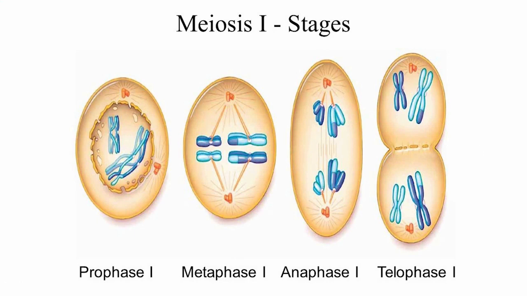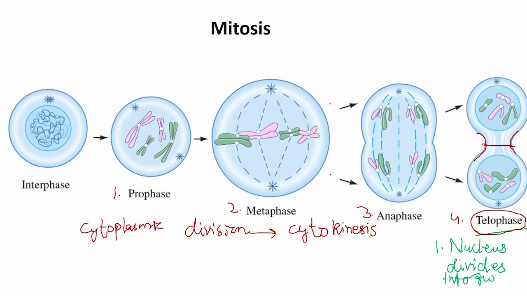Next comes the meiosis. Meiosis, as we have discussed earlier, takes place in germ cells only, or the gametes. It happens only when it is time for fertilization. And the basic feature of meiosis is that the number of chromosomes is reduced to half. Whereas when we look at mitosis, the number of chromosomes remains the same.